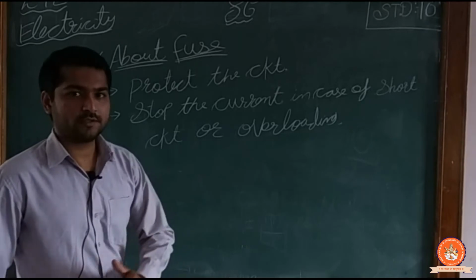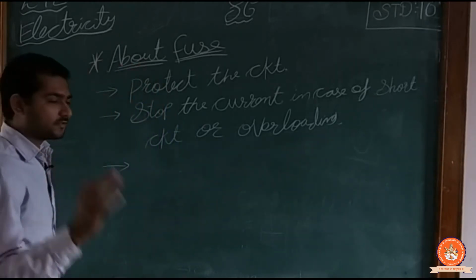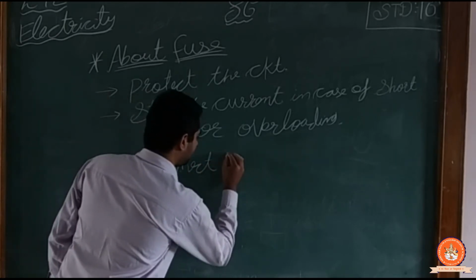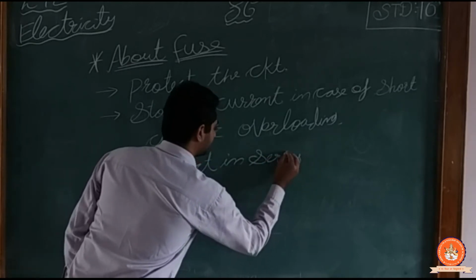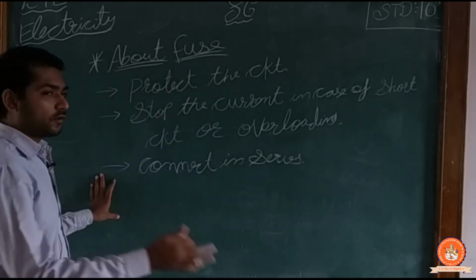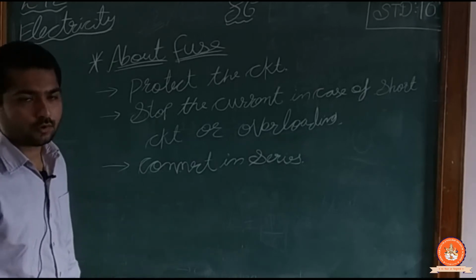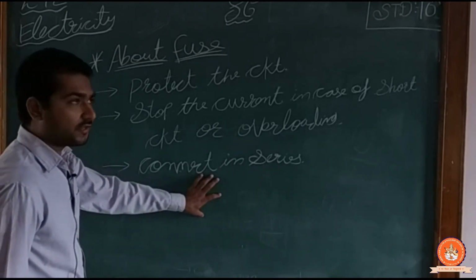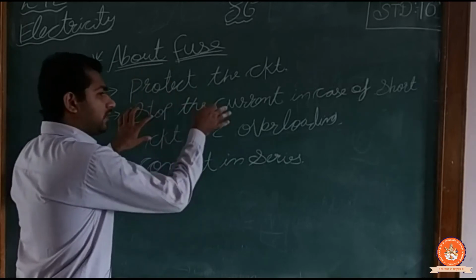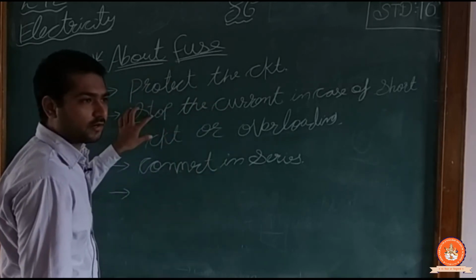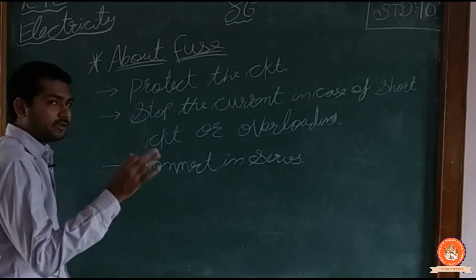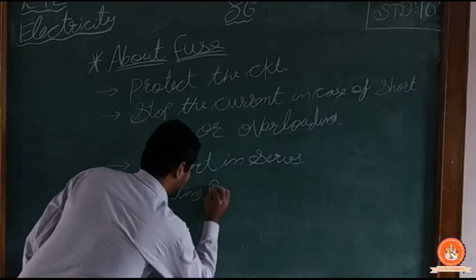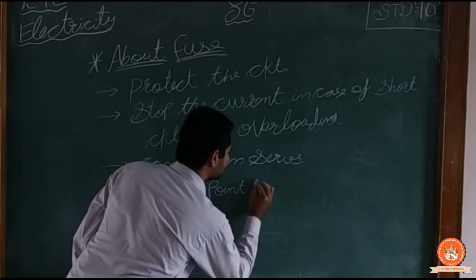Coming to the next point, the fuse is mostly connected in series. It is connected in series. I understand that if it is not connected in series, the system will not stop when there is any short circuit. Second thing, when it is connected in series and the short circuit current comes, it breaks the circuit, so its melting point should be low.